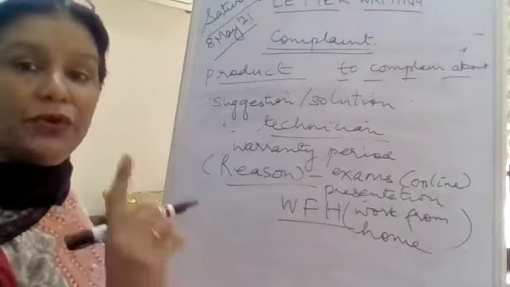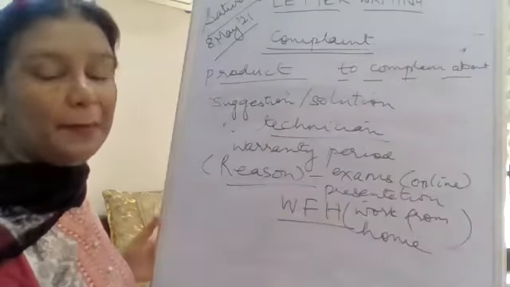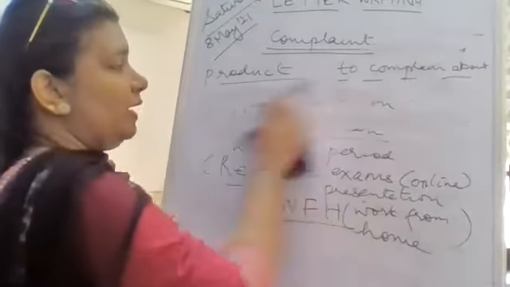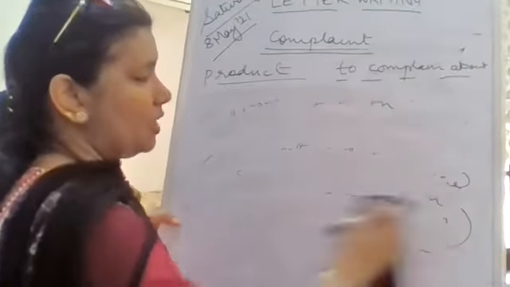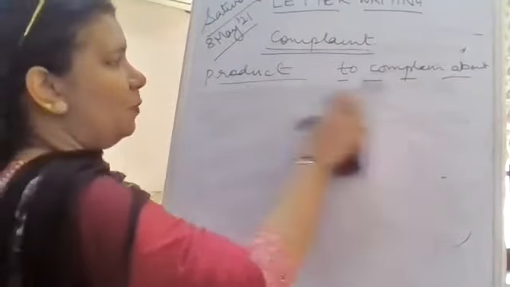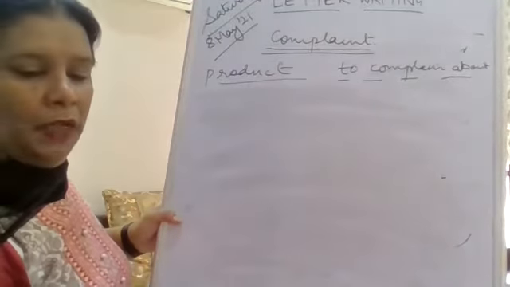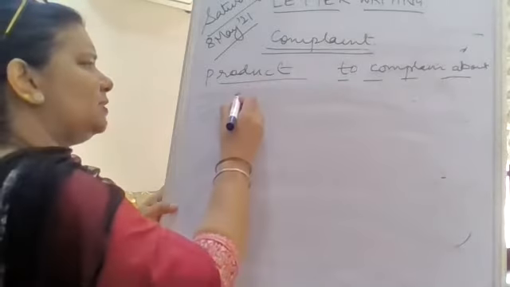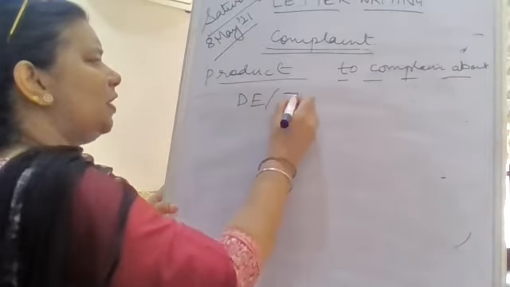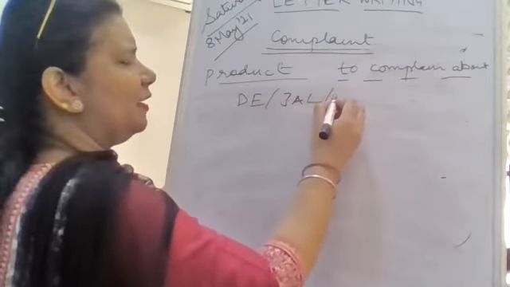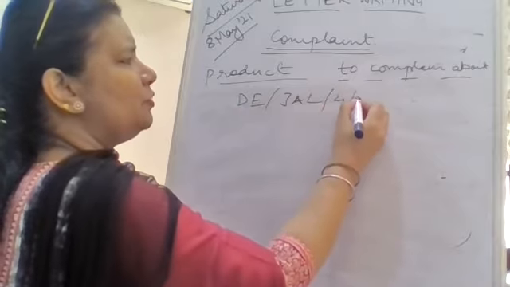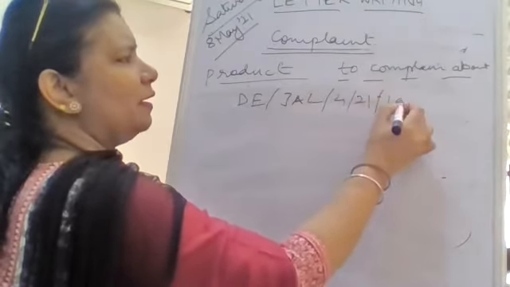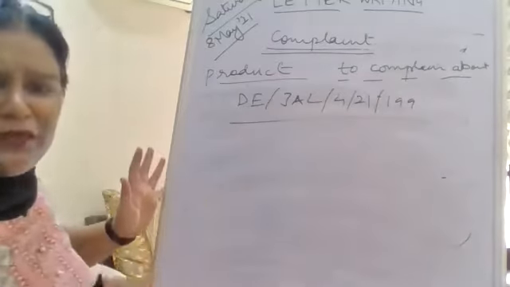So you're going to give a mention of your bill number, your reference number, your memo number, okay? We can make that on our own. Say you bought this from, let's say, Deepak Electronics, right? So you can just make here, say DEJAL, anything here, right? So 421, 199, any kind of number you can make on yourself. Okay, this is a memo number.